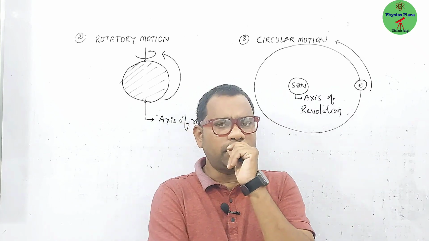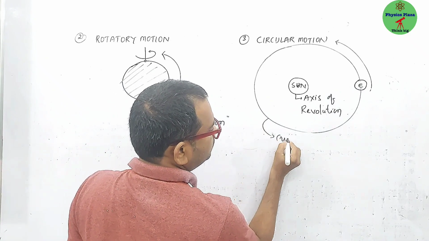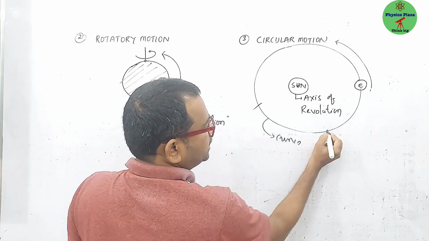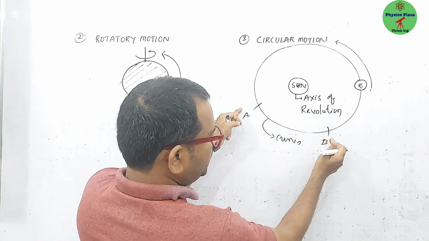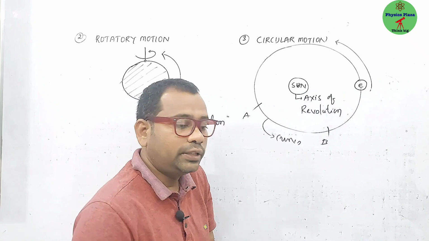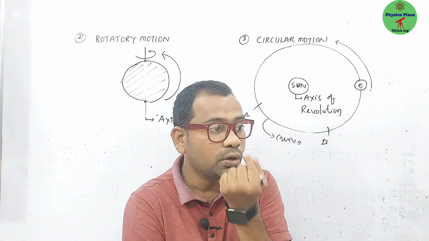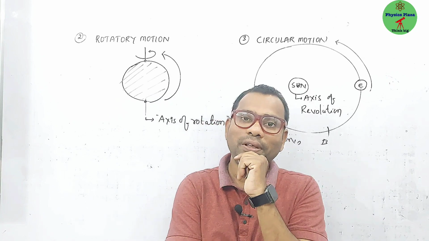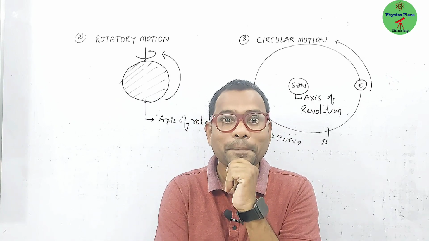But here you may have one doubt. Sir, is a circle also a curve, right? From here to here, let us say from A to B, can you say this A to B is a curved path? Yes, my dear children, you are right, it's a curved path only. Then you have a doubt: sir, can we say it is a curvilinear motion? Oh, what a doubt, dear children. You are wonderful, really. Of course, now I need to think.